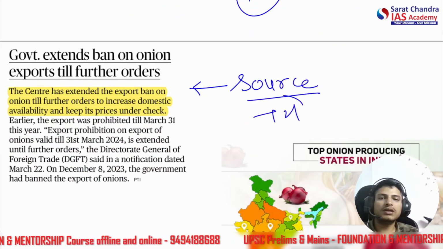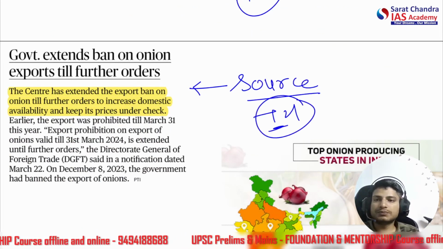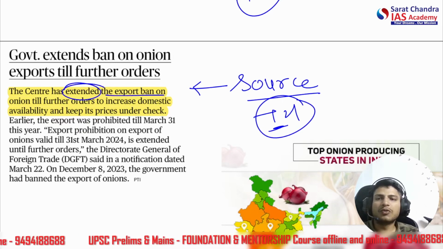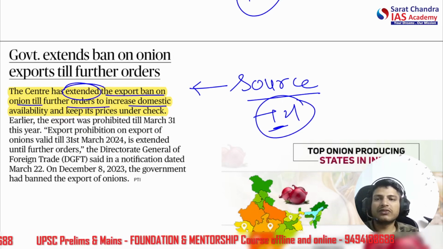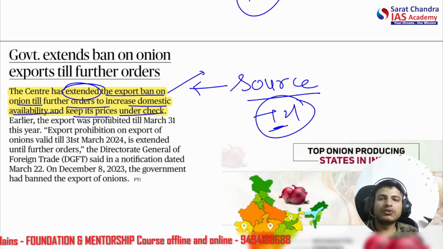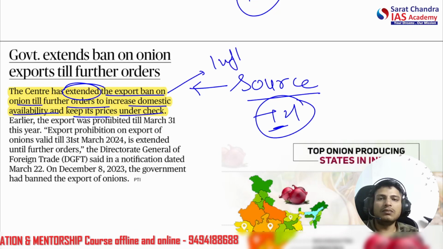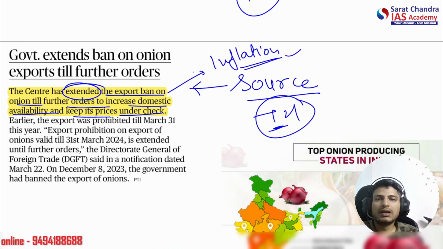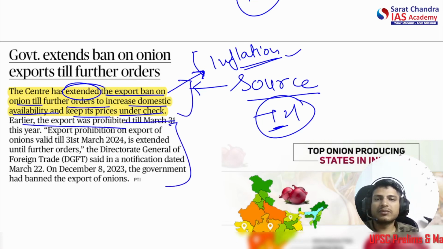Source is the Hindu again. The center has actually extended, not removed, the export ban on onion until further orders to increase domestic availability and keep its prices under check. So it is a measure to stop inflation. Another question can be made: an export ban on items would affect which of the following? Inflation. Earlier the export was prohibited and so on. We don't need to read this; just this part is important.